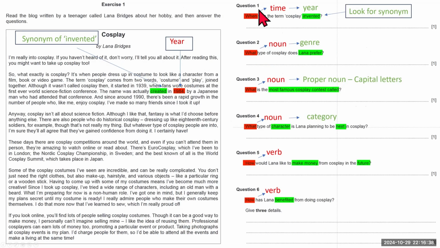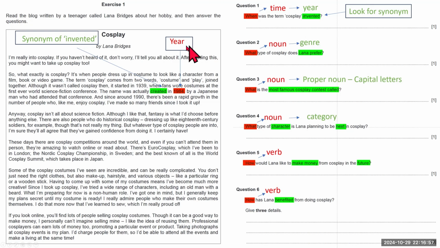Let's start with question 1. When was the term cosplay invented? So we are looking for a year and we are looking for a synonym of invented. So if I scan, I will see the word created, which is the synonym of the word invented.